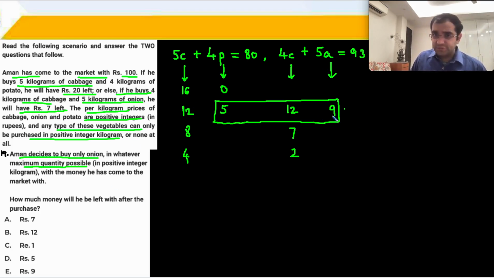Onion price is 9 rupees. He has 100 rupees available. 100 rupees available में वो 9 rupees का खर्चा करते जा रहा है. ठीक है. So till 99 rupees he will be able to spend, and then he will have 1 rupee left. So answer is option number C.